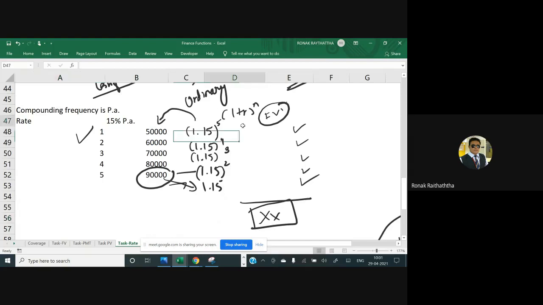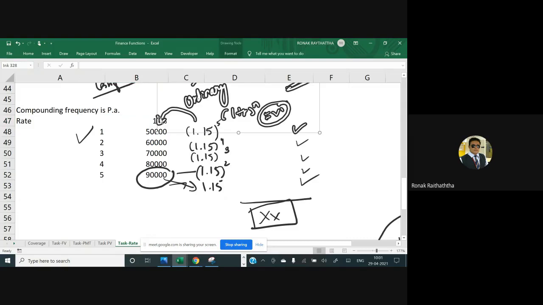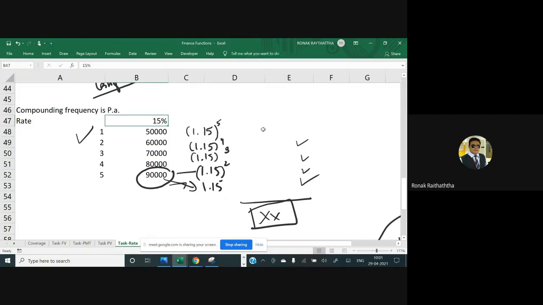So what you can do over here is, in Excel, equal to 1 plus r raised to n needs to be written, right? So I am just linking that r. Now r is not in percentage because there is some text inserted here as well, so I'm just removing this per annum, because I want to link that cell. If it were purely a number, then it would be taken for calculation in Excel. So my friends, I'm just finding these compounding factors. You will also be doing it along with me.